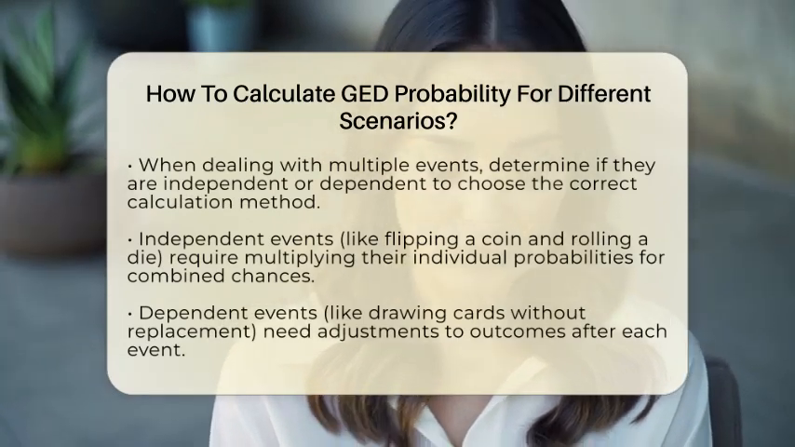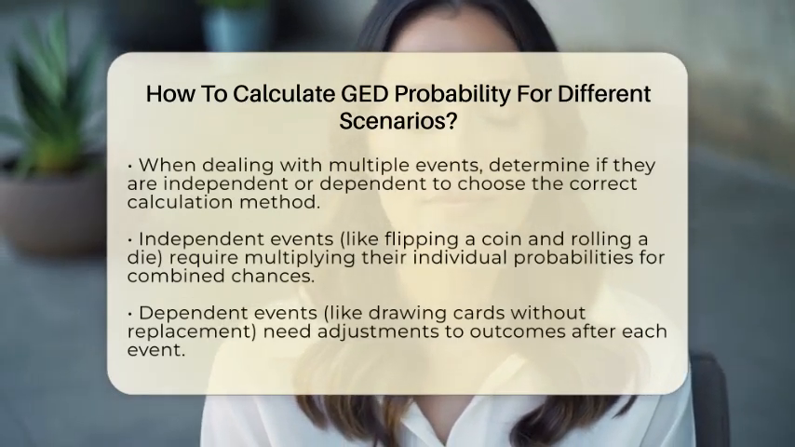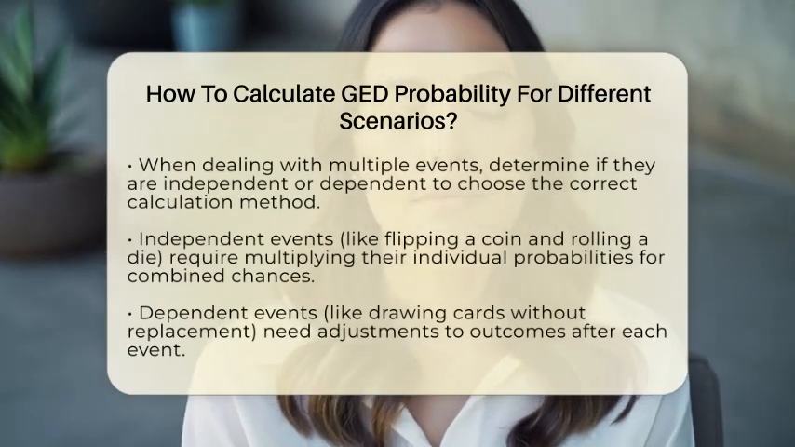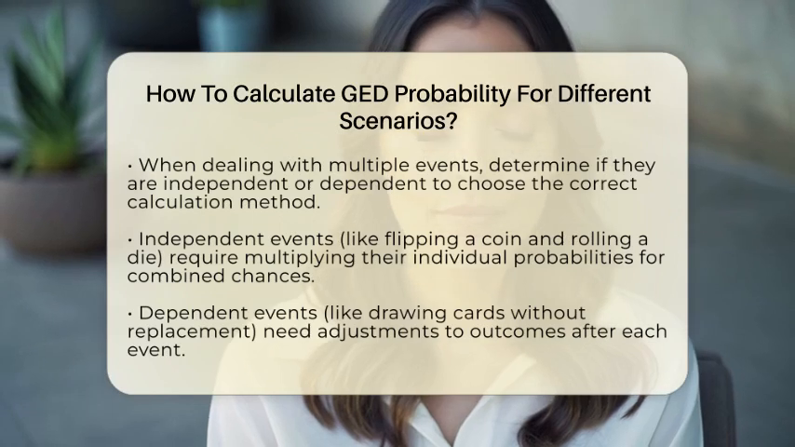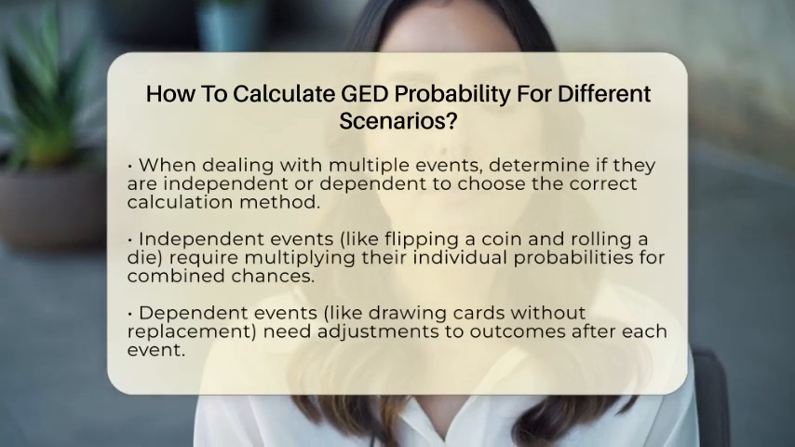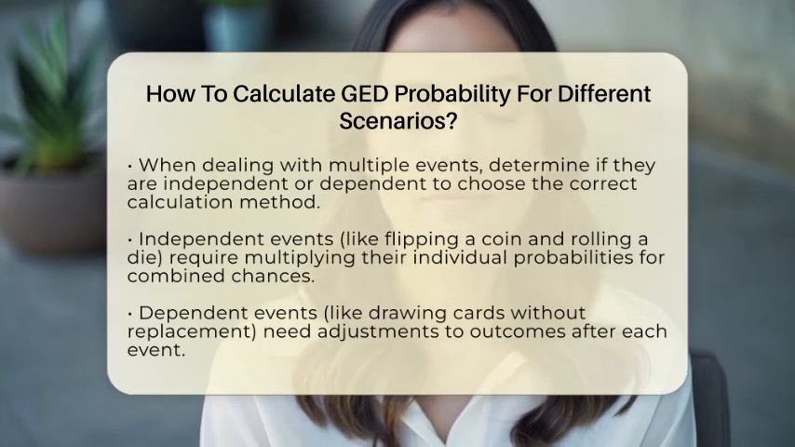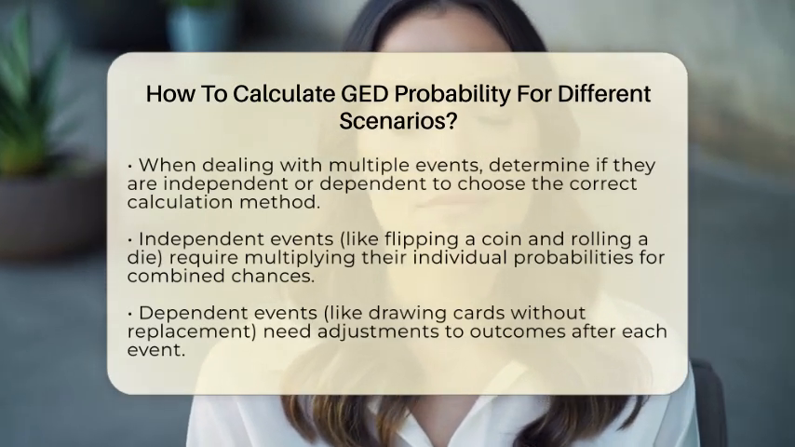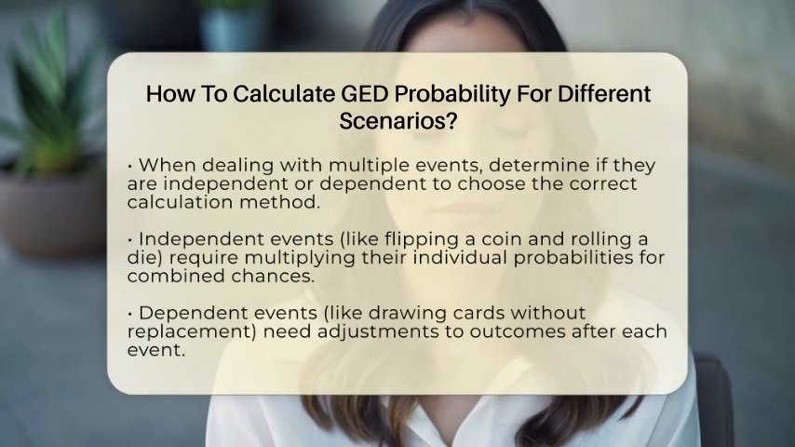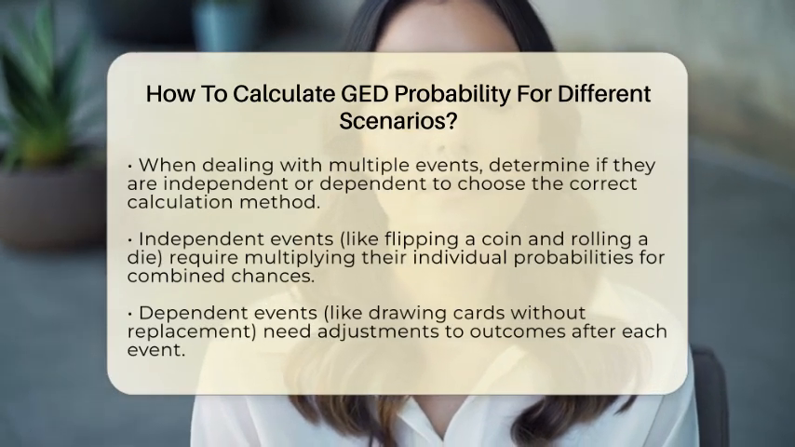When you're dealing with multiple events, how you calculate probability depends on whether the events are independent or dependent. Independent events are like flipping a coin and rolling a die. The outcome of one doesn't affect the other. To find the combined probability, multiply the probabilities of each event.